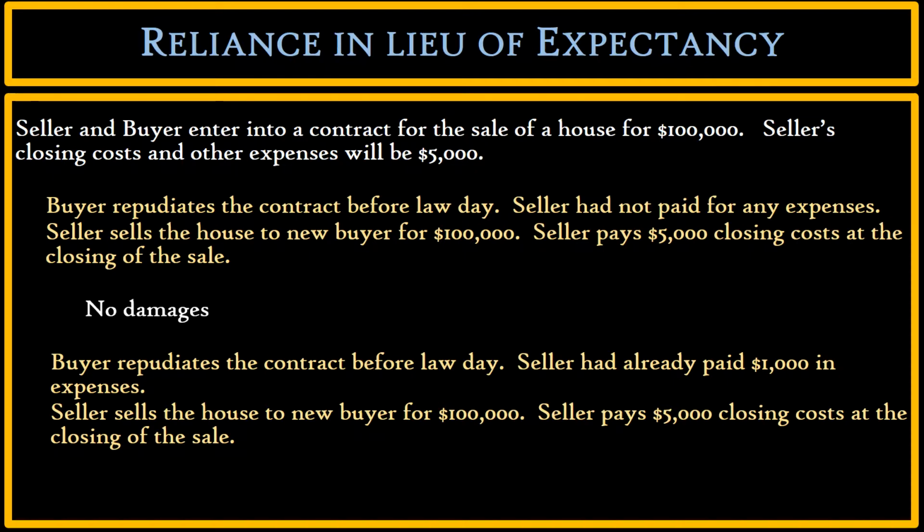So you see under this transaction, seller, after going out and finding substitute performance, is as good off as she would have been had the original buyer performed. She sold the house to a new buyer for $100,000 and had $5,000 closing costs, same as she would have had under the original contract with buyer, which buyer repudiated. So no expectation damages, but here there are reliance damages.